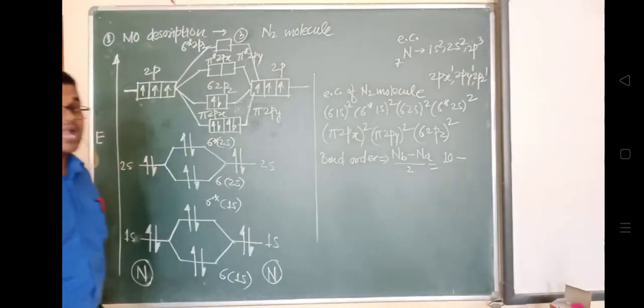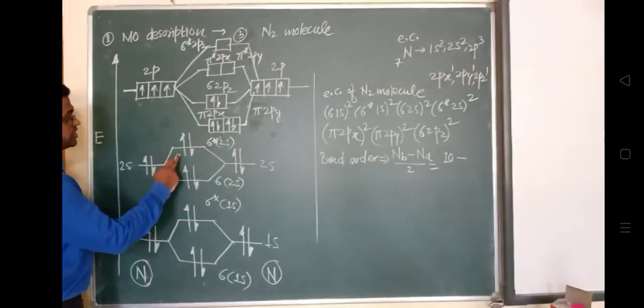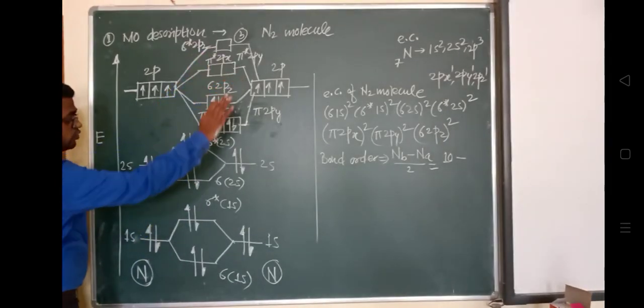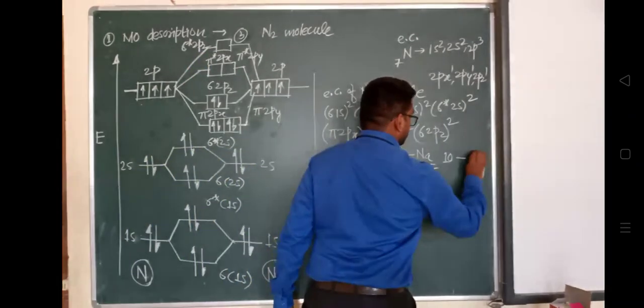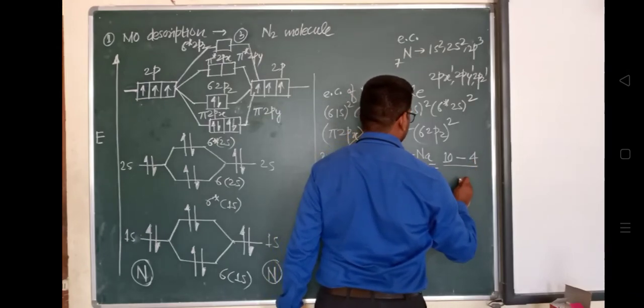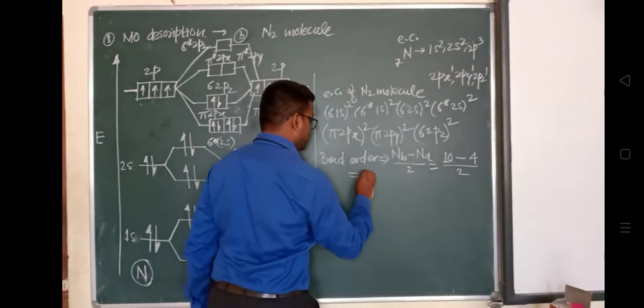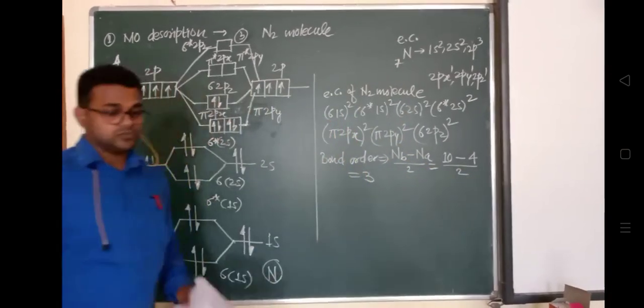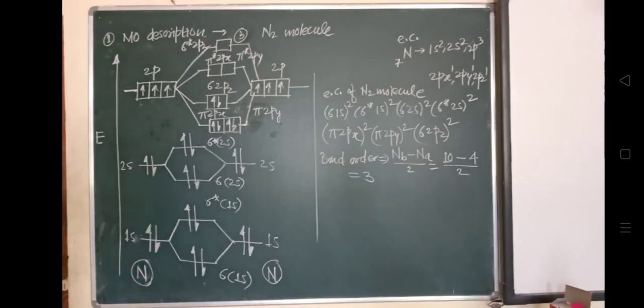How many are the antibonding electrons? This is 1, 2, 3, 4, and this is completely vacant. Only 4 are antibonding. So 10 minus 4 is 6, divided by 2, so the bond order is 3. In this way it will form three covalent bonds between the nitrogen atoms for the formation of the nitrogen molecule. Bond order is 3.